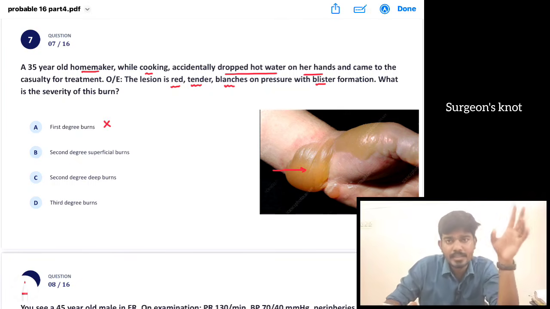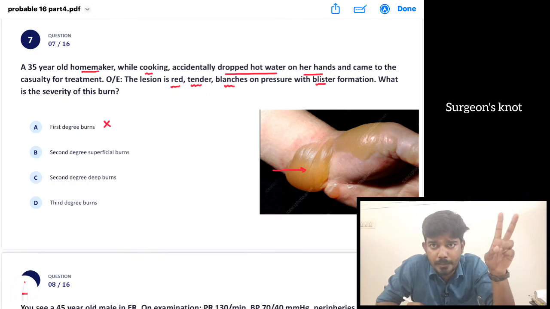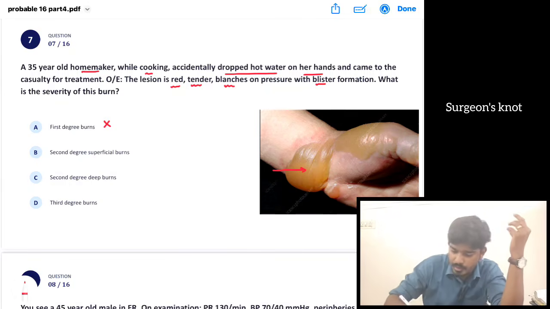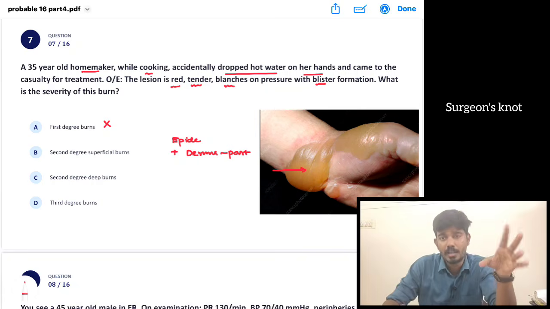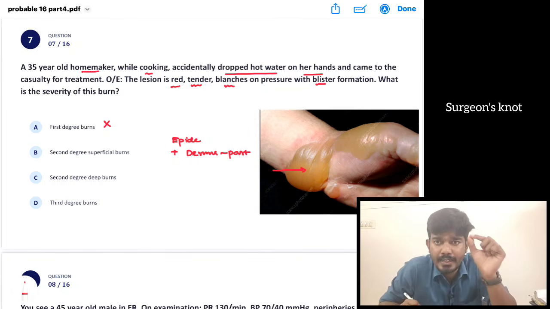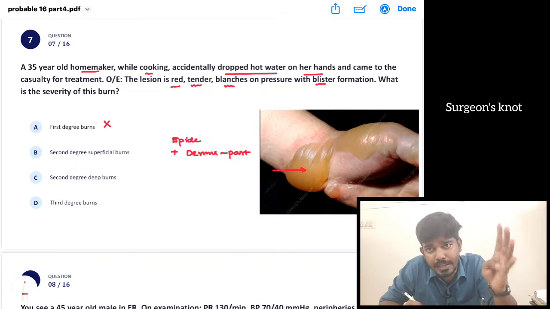Okay, in case of a second degree, it can be either second degree superficial burns or second degree deep burns. In case of superficial burns, epidermis will be involved and a part of dermis. Part of dermis oda ஒரு part will be involved in case of a second degree superficial burns. In case of a second degree deep burns, entire dermis will be involved. In case of third degree, subcutaneous layer will be involved. In case of fourth degree, muscle வரைக்கும் போயிருக்கும்.